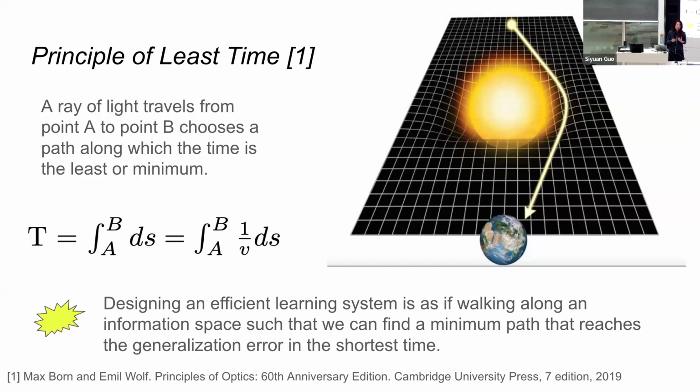The inspiration is that I think the universe is a very elaborate system, and it is rather efficient. I don't know how, but if we think about designing an efficient learning system, we have an information processing engine, which is a physical system. The physical system works along the information space. It takes samples and absorbs information. The goal of efficient learning is to find a minimum path that reaches the generalization error in the shortest time. I haven't discussed what I mean by time and what I mean by the minimum path, but that's where the inspiration comes from.